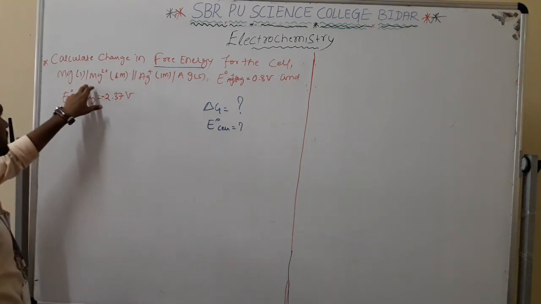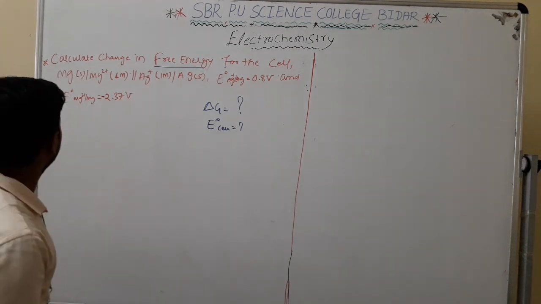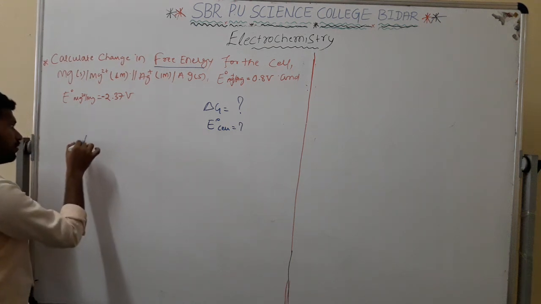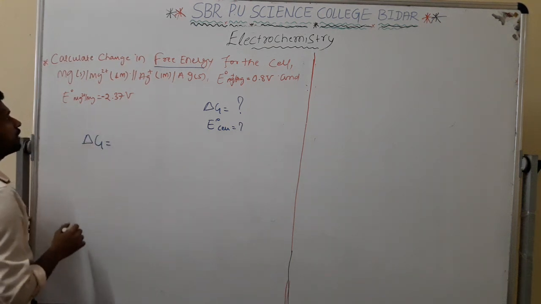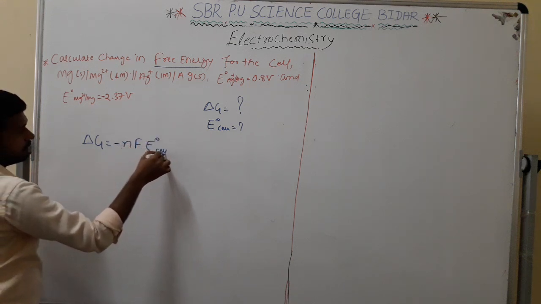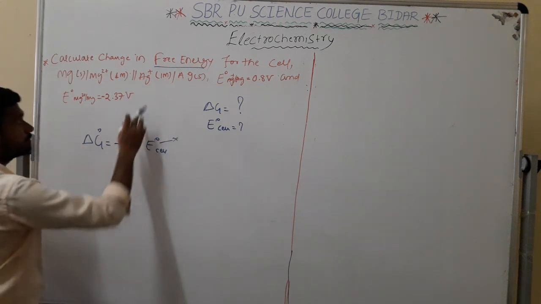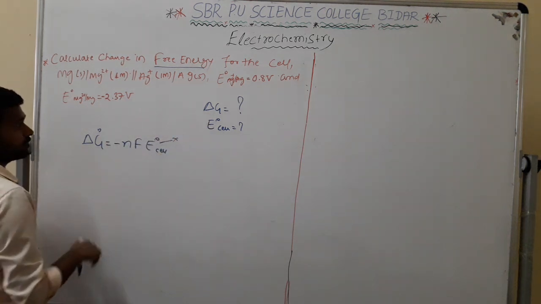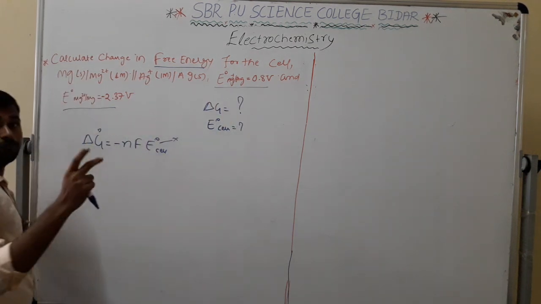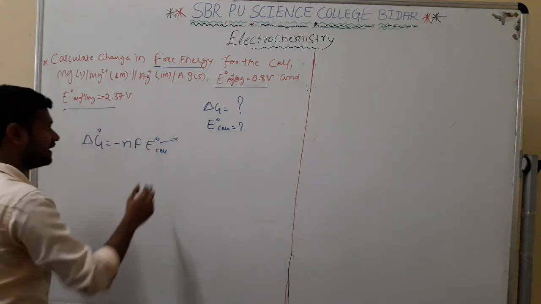Oxidation takes place at magnesium and reduction at silver. First of all, we have to calculate the delta G value. In order to calculate delta G, we require minus nFE naught of cell. If I want to calculate the standard one, G naught, E naught cell is not given. In this formula it is never given, but the standard electrode potentials of the two electrodes are given, one cathode and another anode. By using that, I can calculate the E naught cell.